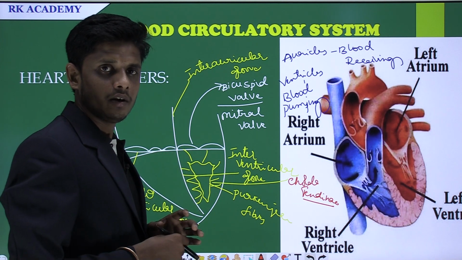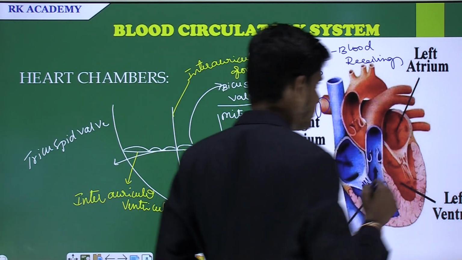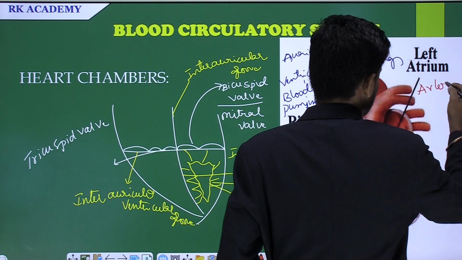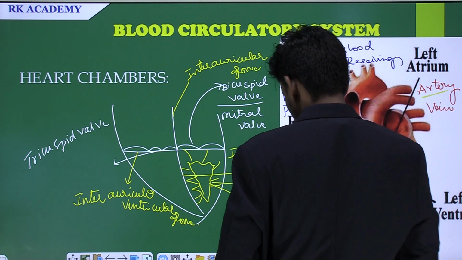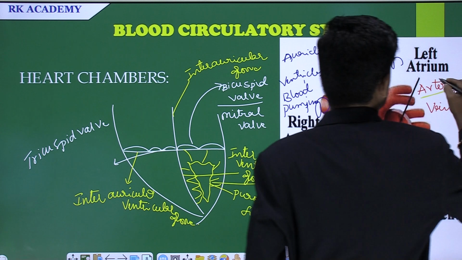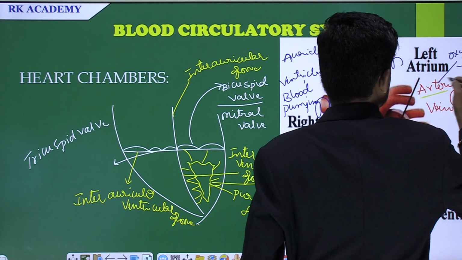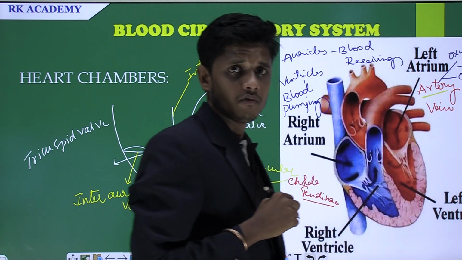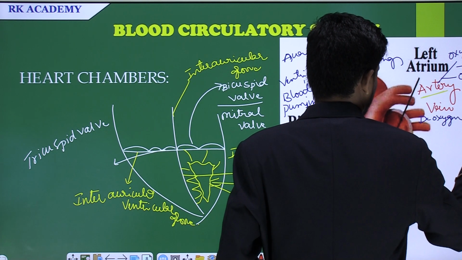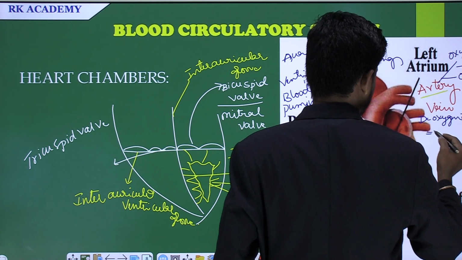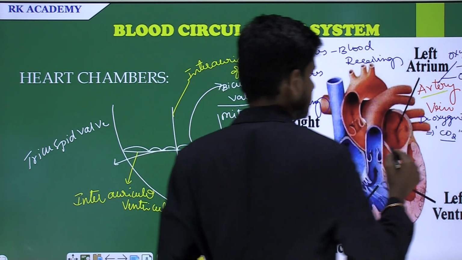Blood vessels are of two types: arteries and veins. The function of arteries and veins is that arteries carry oxygenated blood, such that the blood has oxygen, whereas veins carry deoxygenated blood, such that the blood has carbon dioxide as the chief component. It is called deoxygenated blood, and it is also called impure blood.